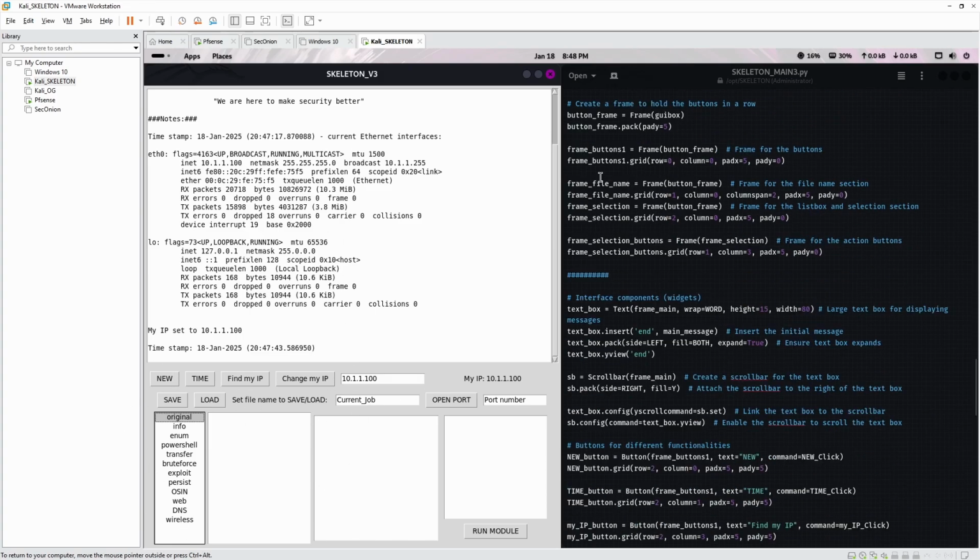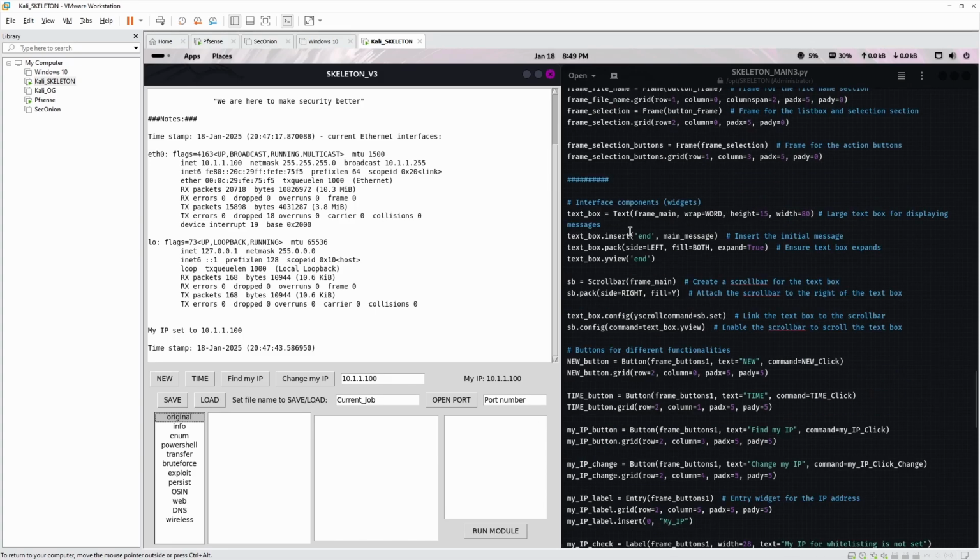Then you see here, everything goes into button frame. So this is frame button 1. That's all of this. Frame file name, frame selection. And then frame selection buttons. This is its own box that goes inside here to make everything work, that you saw that we edited because it wasn't formatting properly. And then we're just drawing everything.